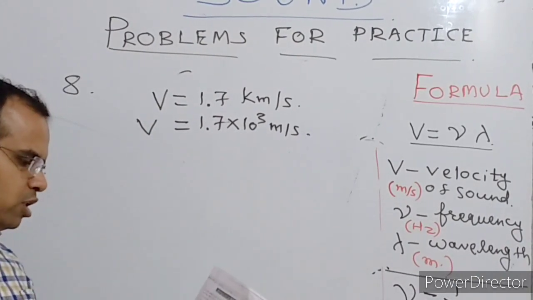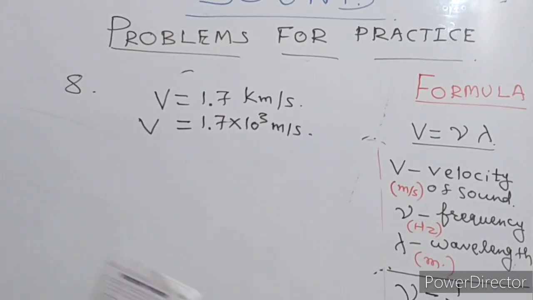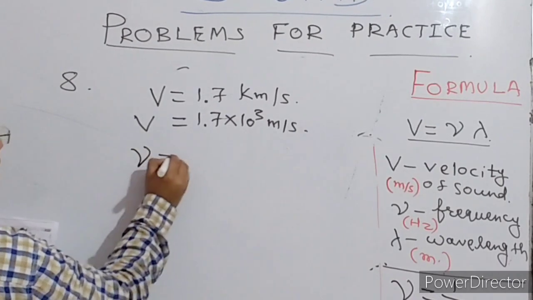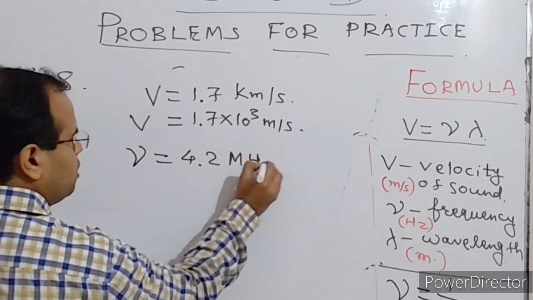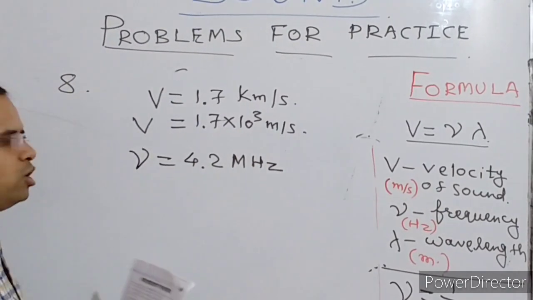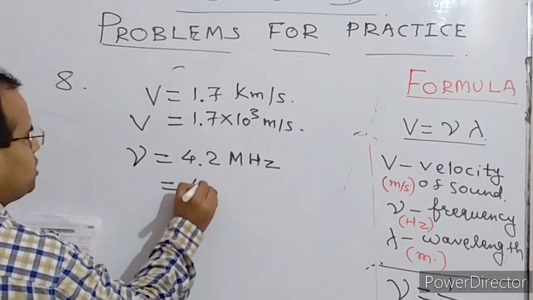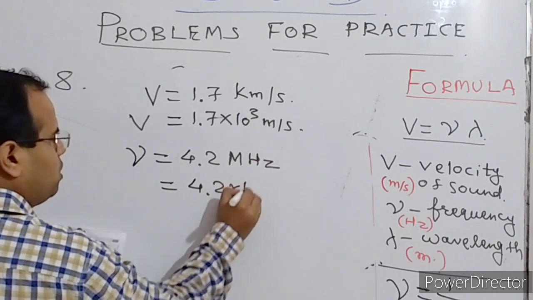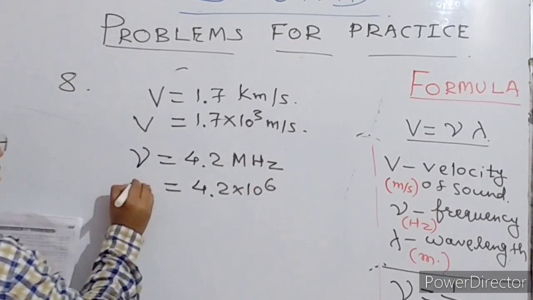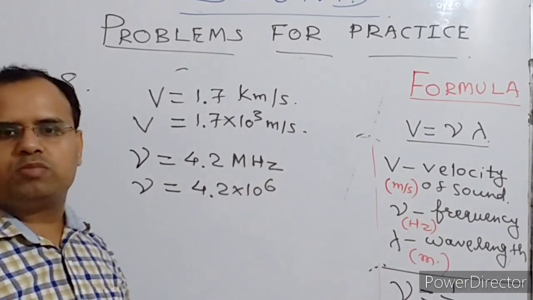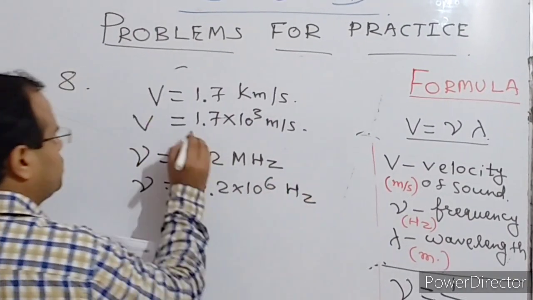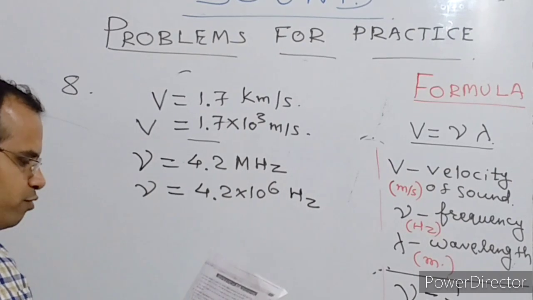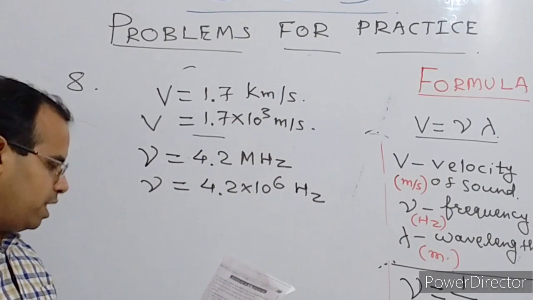Now, the operating frequency of the scanner is given as 4.2 megahertz. Mega means 10 raised to the power 6 hertz. So the frequency is 4.2 into 10 raised to the power 6 hertz. This is the frequency, this is the velocity, and what we have to find is the wavelength.